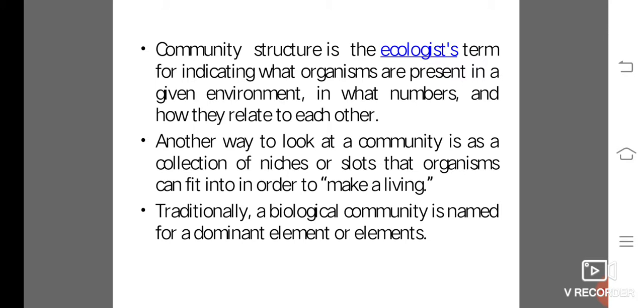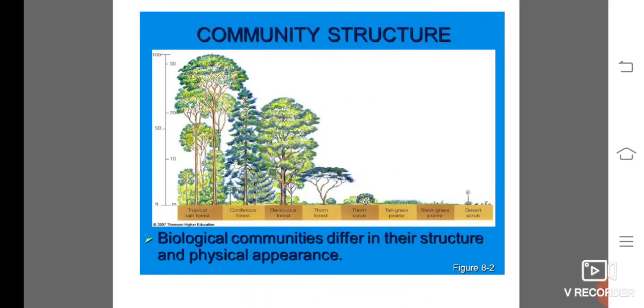Traditionally, a biological community is named for a dominant element or elements. In the picture, you can see the community structure. The different types of trees have different shapes.